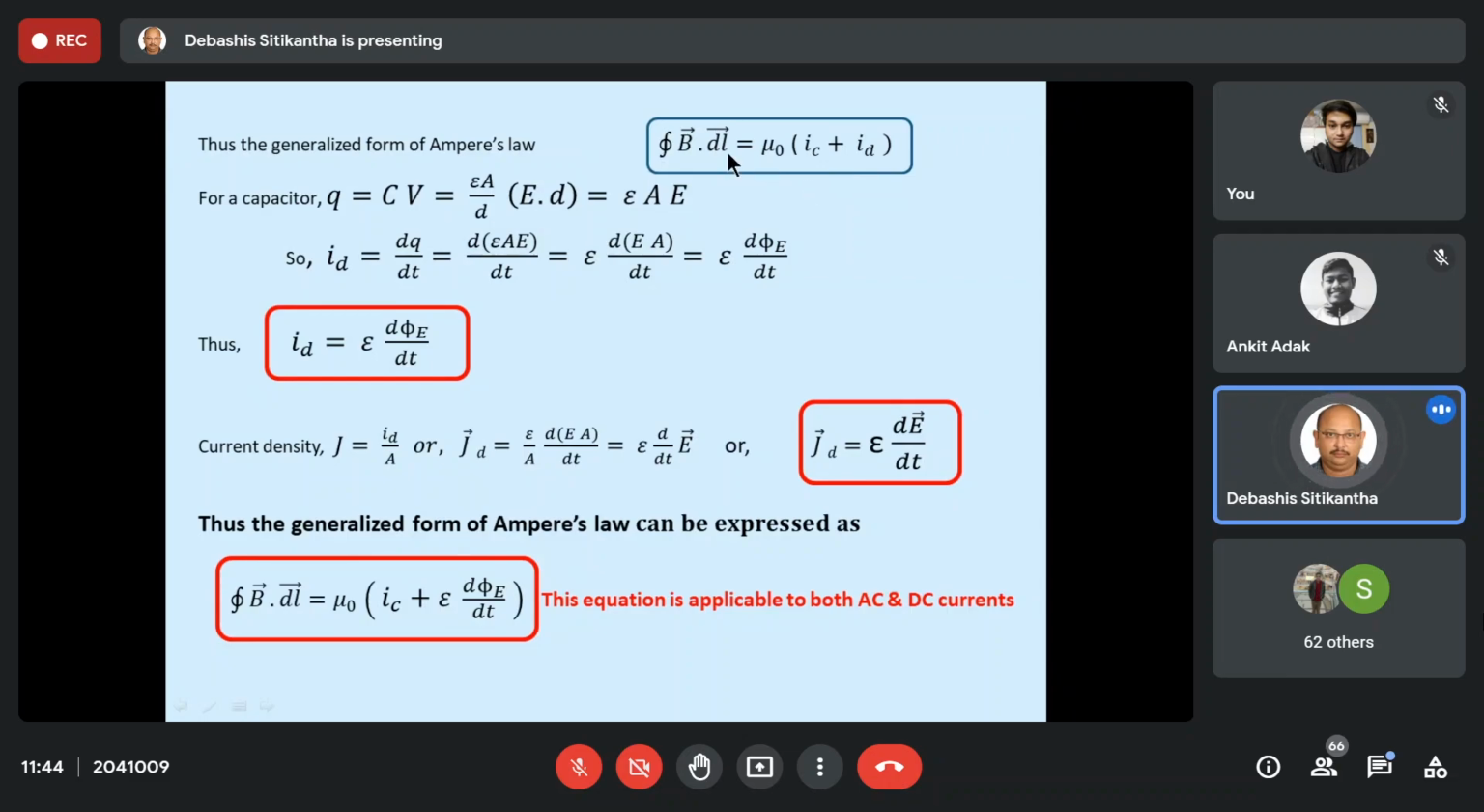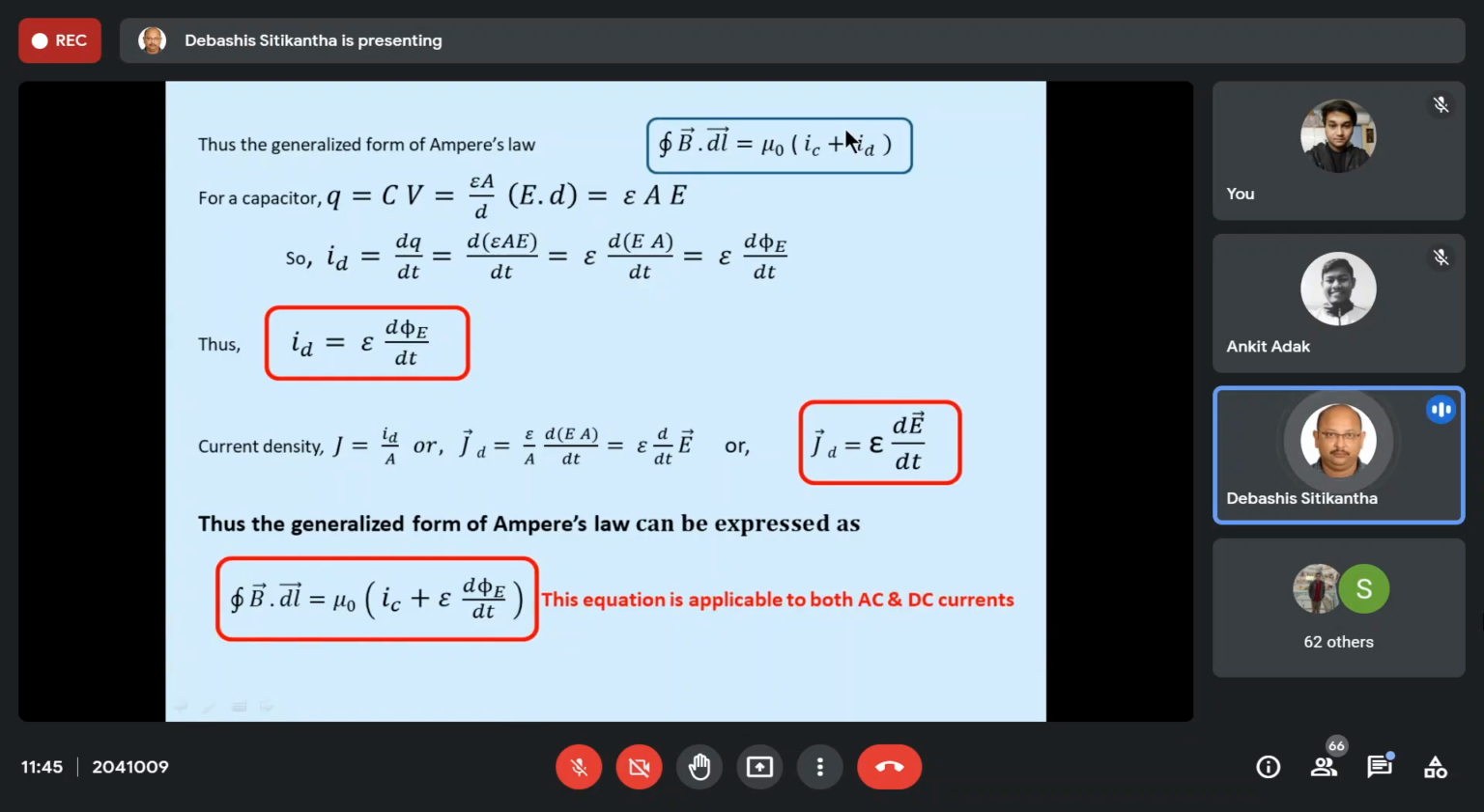Actually it says that B vector dot dl vector is equal to mu 0 times the convection current plus conduction current plus displacement current. So that is the actual generalized form. But your syllabus says that this is the generalized form of Ampere's law. So please remember this one. Okay, so till now we have talked about the displacement current. We gained some idea about the displacement current. Now we have to find out what is the actual expression of this displacement current.